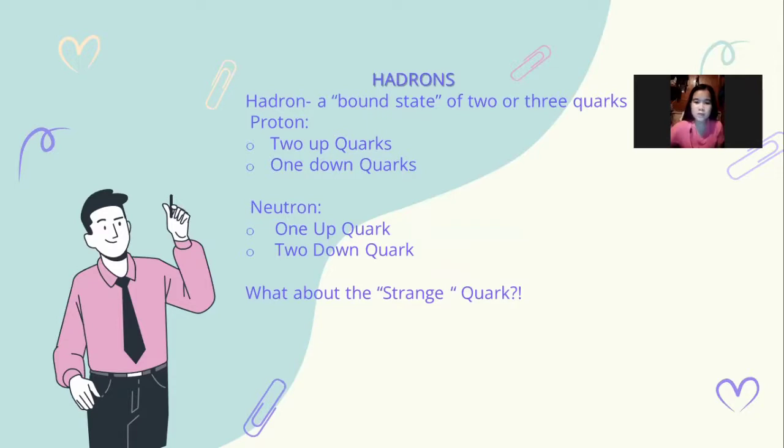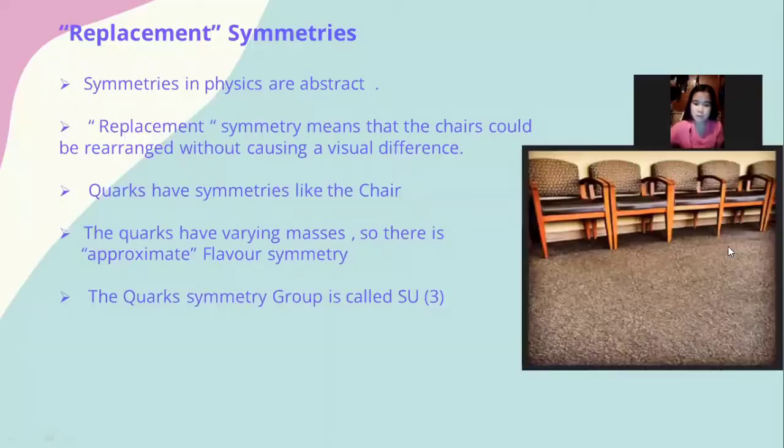So what about the strange quark? The strange quark is the lightest of all the quarks, a type of elementary particle. Strange quarks are found in subatomic particles called hadrons also.